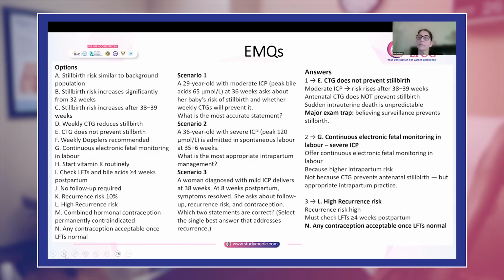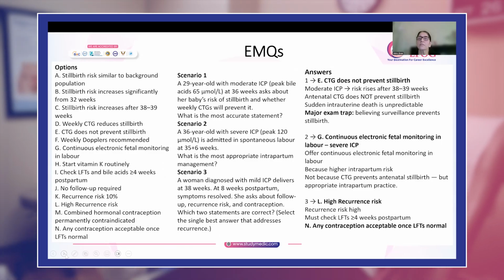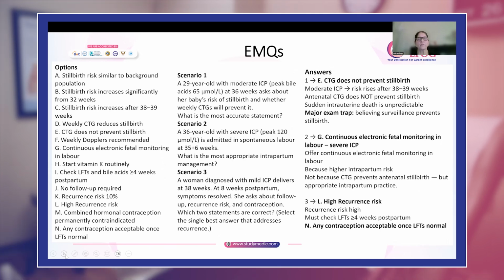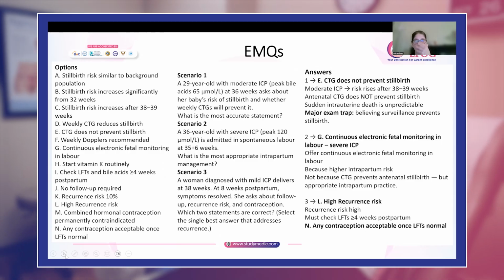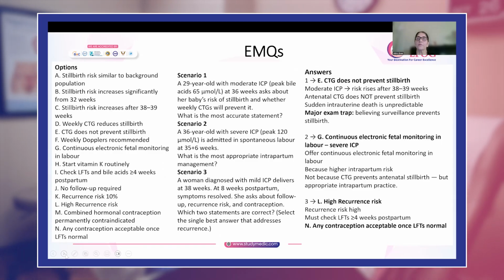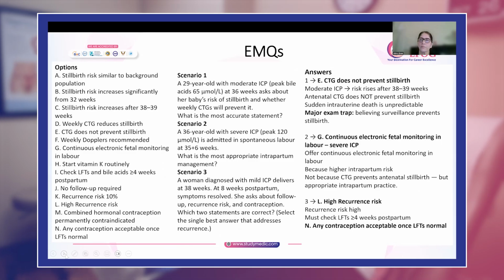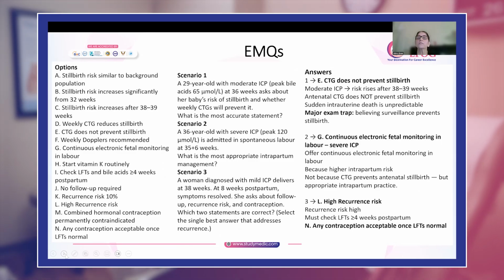Now, recurrence, you have to understand that any woman who has ICP once, the risk of recurrence is very high. The exact risk they have not given in percentages, but remember that there is a very high recurrence risk in the next pregnancy. And for these women, in the next pregnancy itself, you will do serum bile acids and LFTs at the booking visit itself. Okay. And for this woman also, even though all her symptoms have regressed, she still has to repeat her liver function tests.